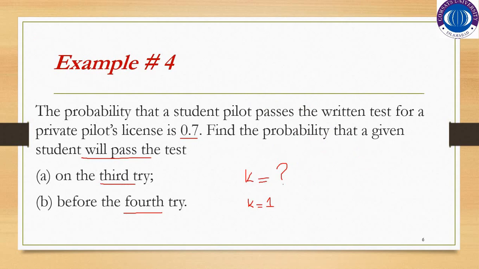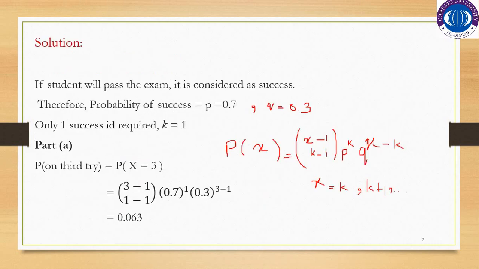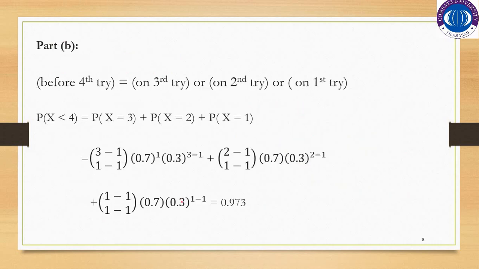Now you have to find the probability that a given student will pass the test before the fourth try. So the probability that the particular student will pass the test before the fourth try: the student can pass the test on the third try or on the second try or on the first try. So this would be the case.